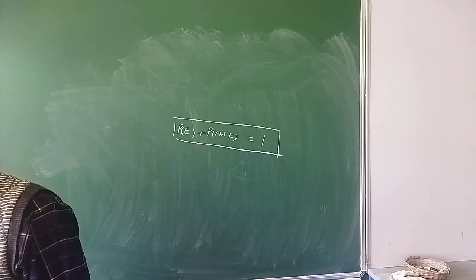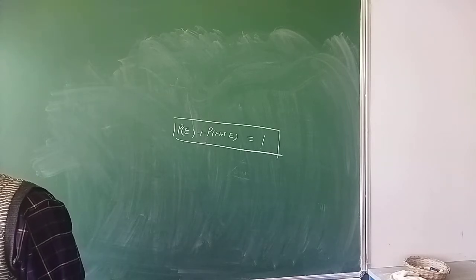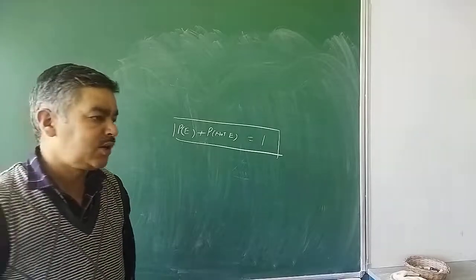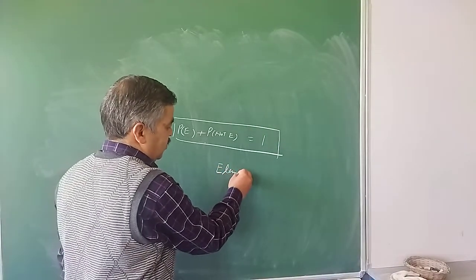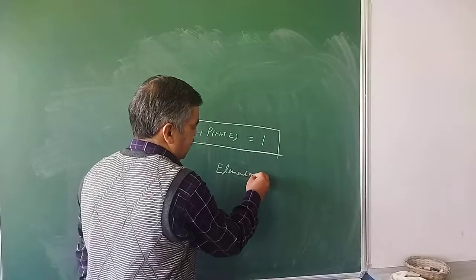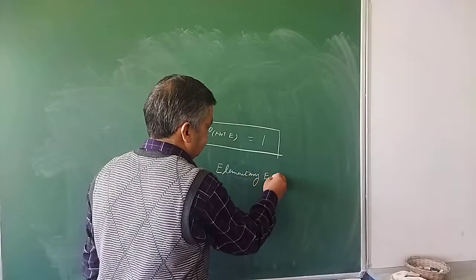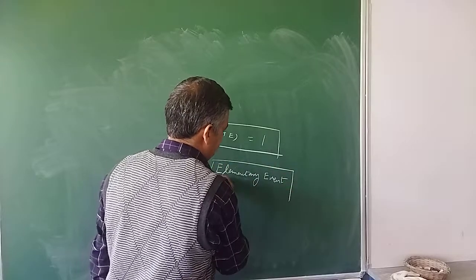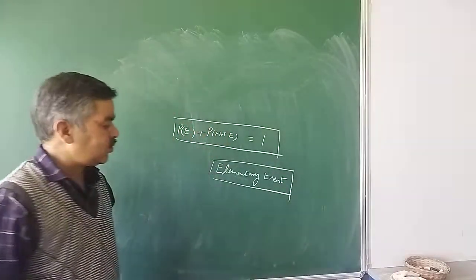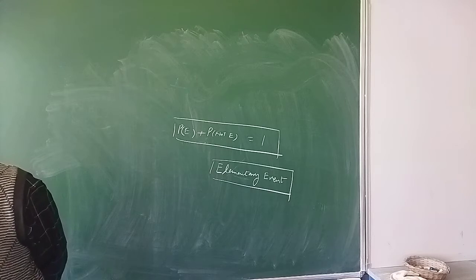For example, in tossing a coin, getting head or tail are the elementary events. So remember this term also.